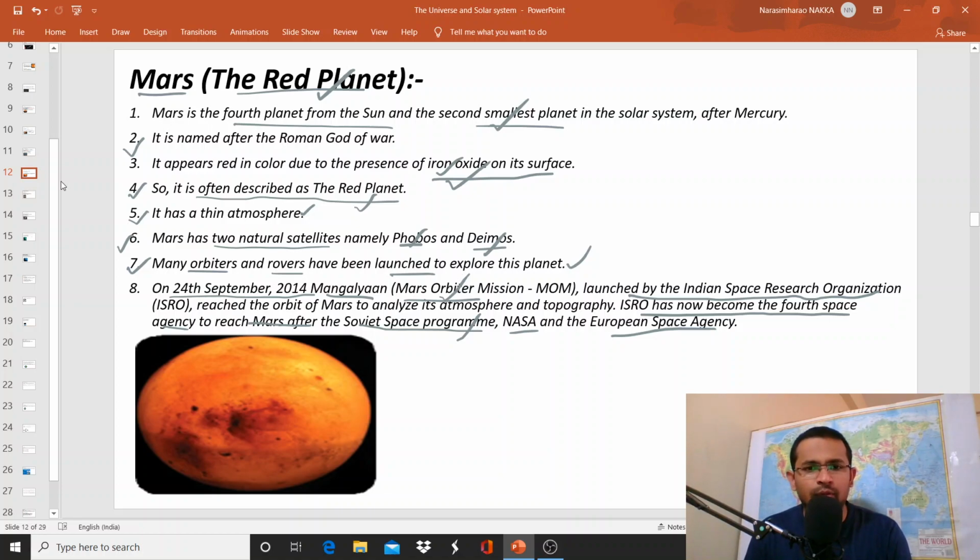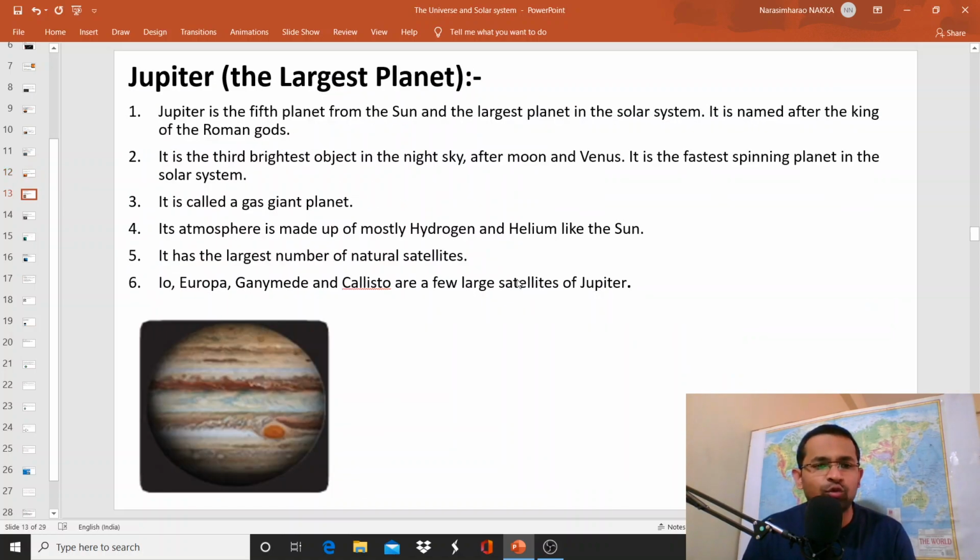I hope you understood about the planet called Mars. And the next one is Jupiter. It is the largest planet. And of course, it is the fifth planet in the sequence from the Sun and the largest planet in the solar system.